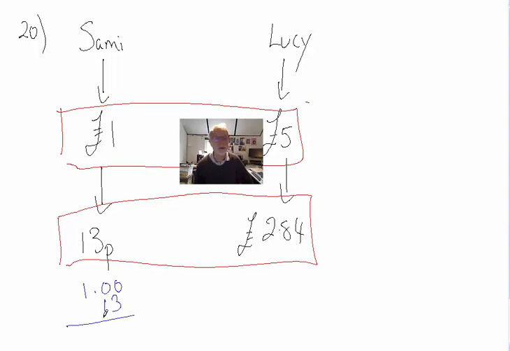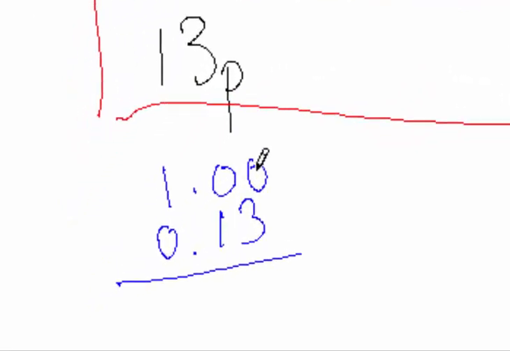I'll take away 13. So 3 from 0 I cannot take, borrow 1. 3 from 10 is 7. Bring back the 1. 1 plus 1 is 2. 2 from 0 I cannot take, so I borrow 1 to make it 10. 2 from 10 is 0. Bring back the 1. 1 take away from 1, I end up with 0. So he spent 87 pence, basically, £0.87.